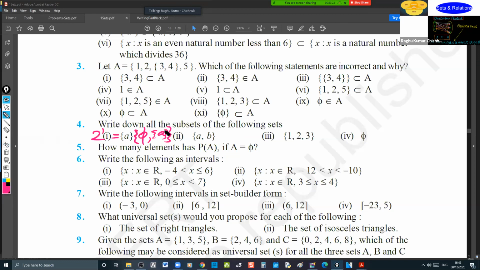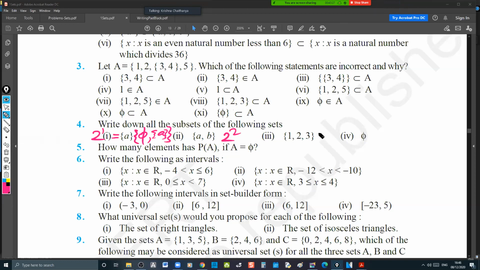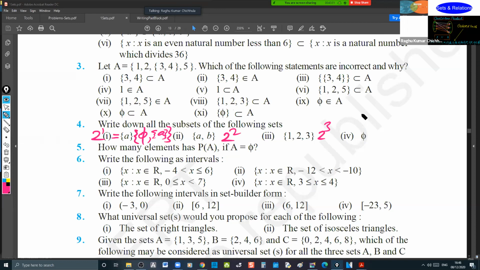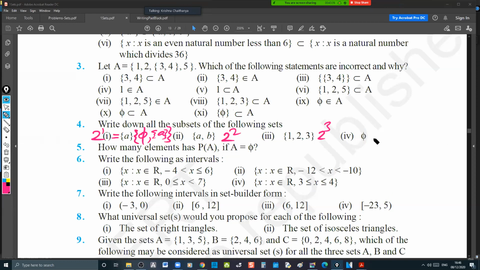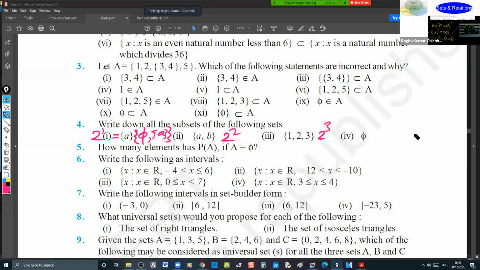Okay, there will be totally how many subsets? 2 square will be there. Yes, sir. And this is 2 cube. I wrote this already, no? Yes, sir. You can leave it, no problem. But this is phi. It has 1. Phi, how to write that phi? Phi is what I said, phi itself is a null set.